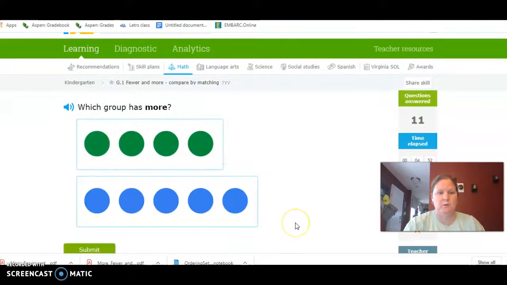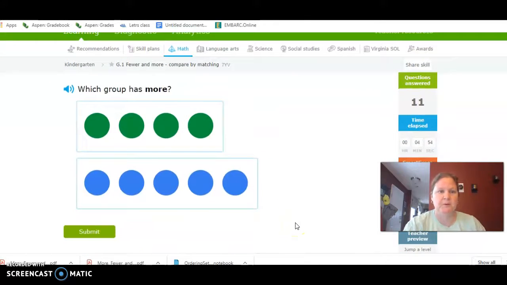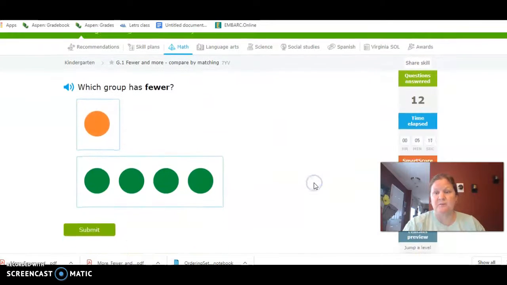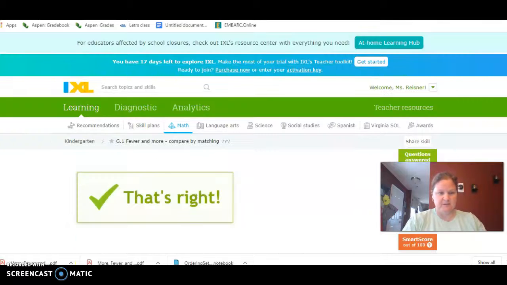Let's do one more. Oh, I was hoping there would be a fewer one. All right, which one has more? Blue dots, right? Because there's 5 blue dots. This one doesn't have a partner. So there's more of him. Gotta try and find a fewer. All right, this will be our last one because it's the word fewer. I think that one's a little harder than our more. Which one has fewer? So less, smaller. Good. The orange dots.